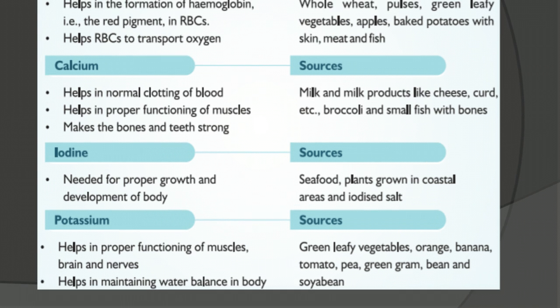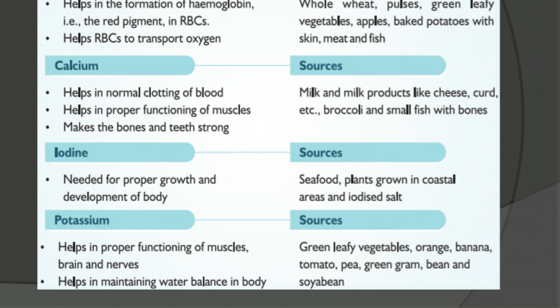Next is iodine. It is needed for growth and development of the body. The sources are seafood, plants grown in coastal areas, and iodized salt.